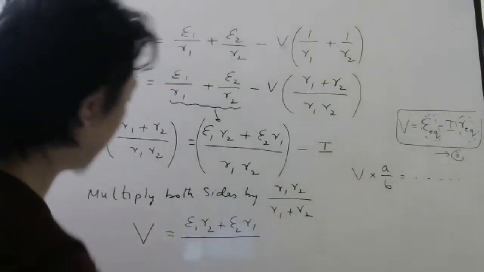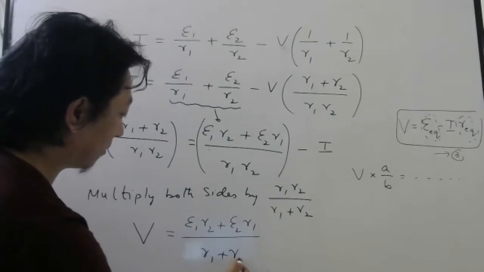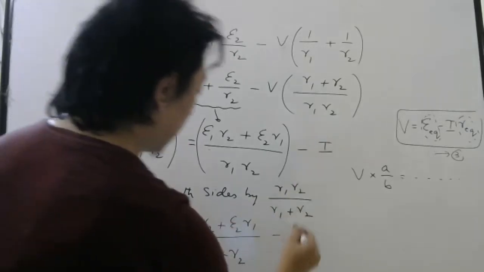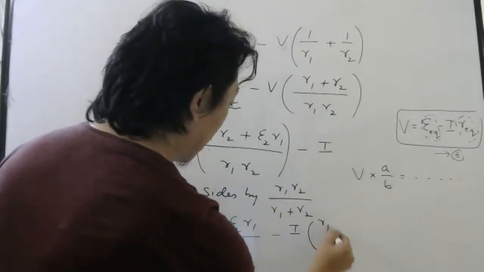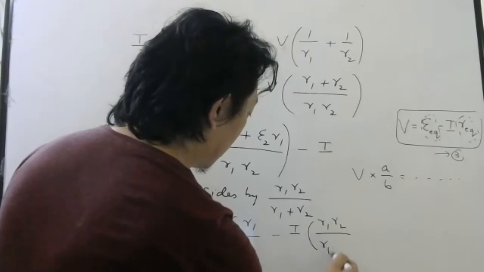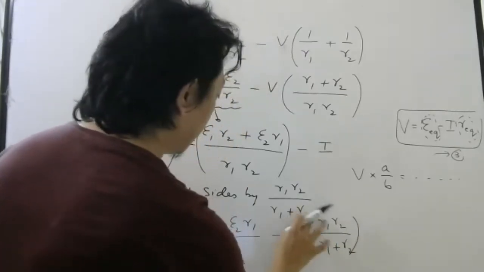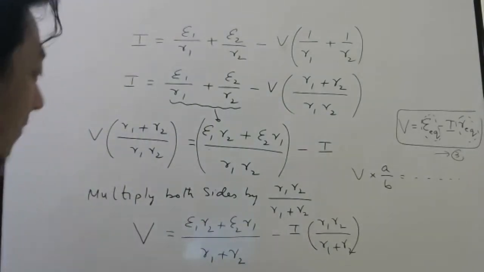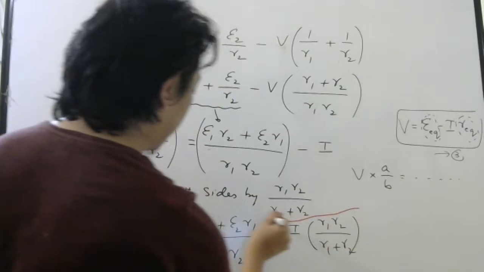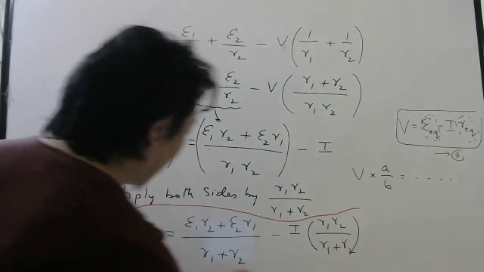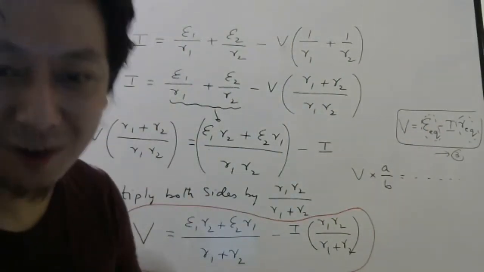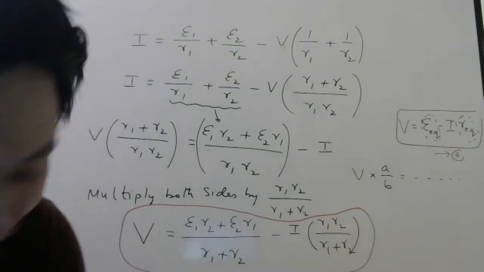Then here you are multiplying by this, so you will get minus I R1 R2 by R1 plus R2. So this is your final equation. Again, just remember, you have to make this equation look like this. I know this is a little longer, but still this is easy.